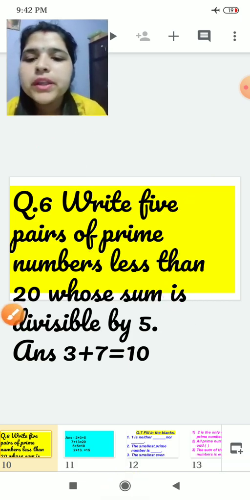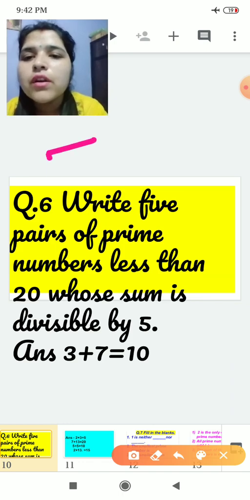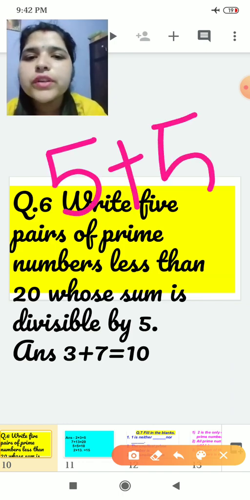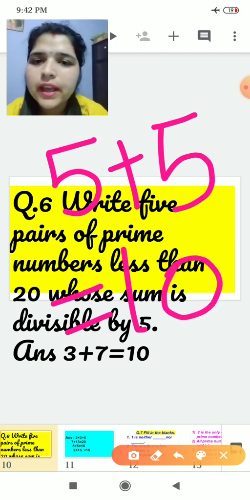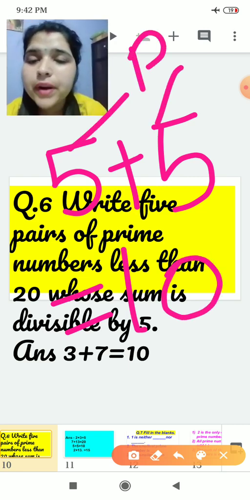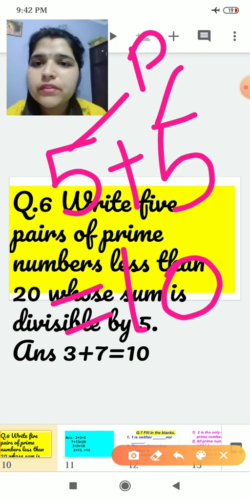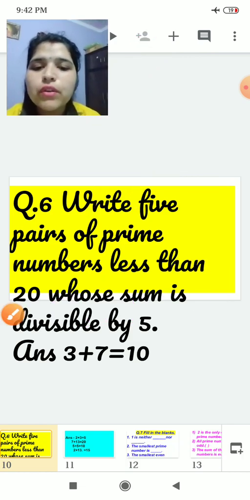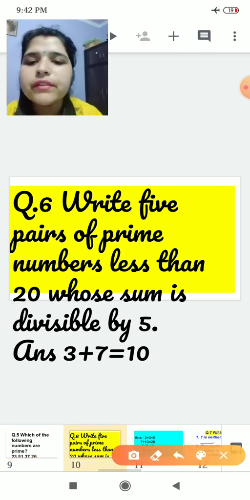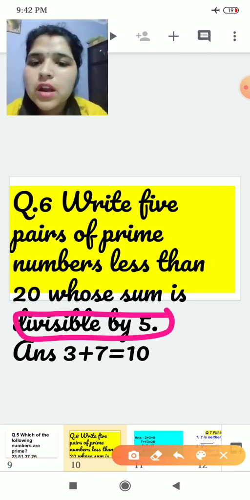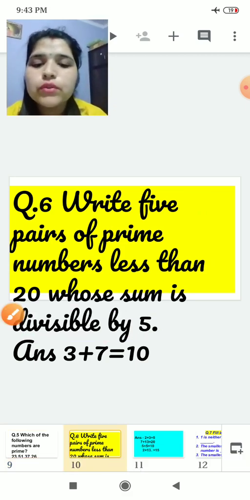Now if I am taking 5 plus 5. Now tell me what is 5 plus 5? Yes, 5 plus 5 is 10 and both the numbers are prime. So 5 plus 5 is 10 and the condition is fulfilled that it is divisible by 5. So you have to take numbers like this.